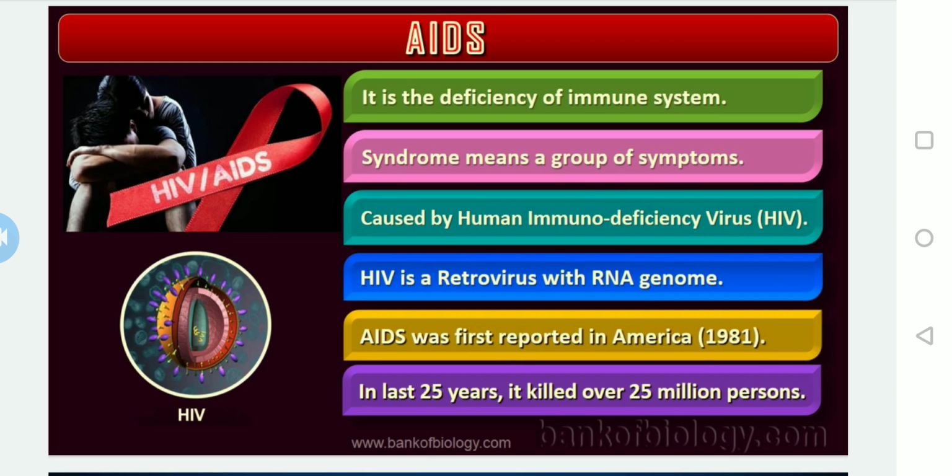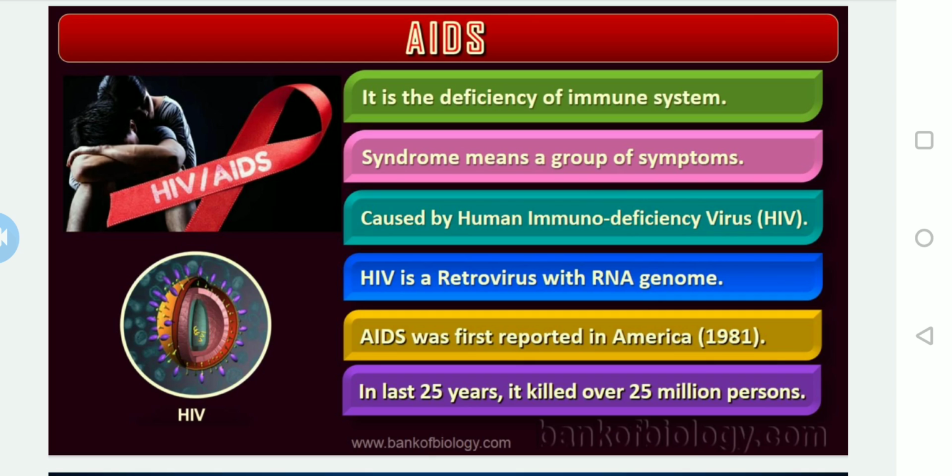And AIDS was first reported in 1981, in America actually. It is caused by the human immunodeficiency virus. The causative organism for this disease is HIV, that is human immunodeficiency virus.